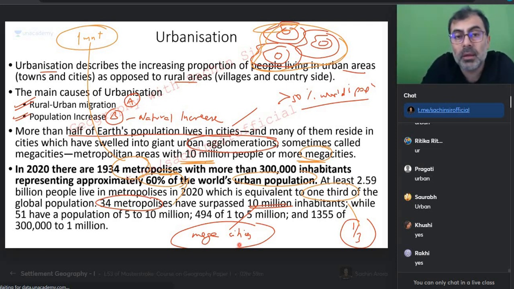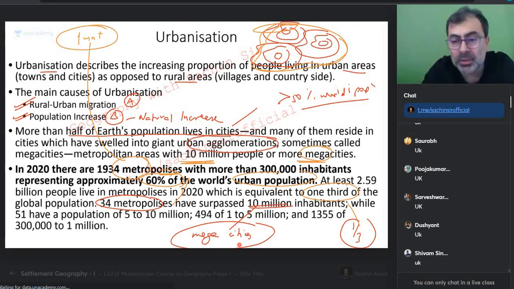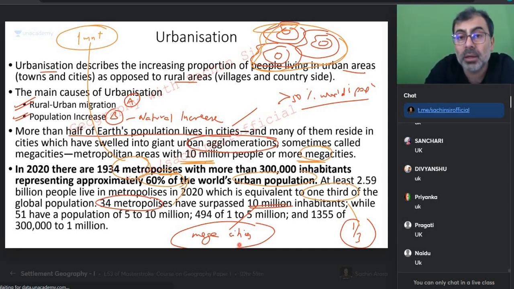Which is costly, living in India or living in the UK? Cost of living. Which one is costly? UK or India? Obviously UK, sir. Why? Because India is huge. You can live in many places. You can live in a village. You can live in a tier 2, tier 3. But if you ask me which are the most costly cities in the world, Delhi, Mumbai, they will beat even European cities and American cities. Delhi, Mumbai are one of the costliest. And think about it. People from the northeast, people from the east, Bihar, West Bengal, people from the north, Uttarakhand, Himachal, people from the west, they are all migrating towards Mumbai.